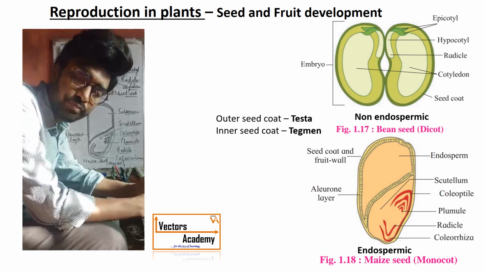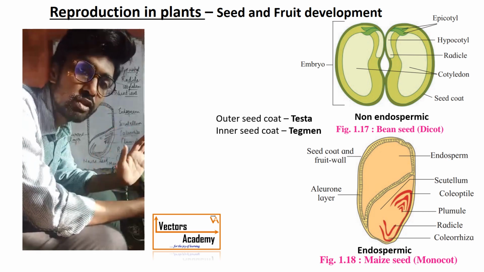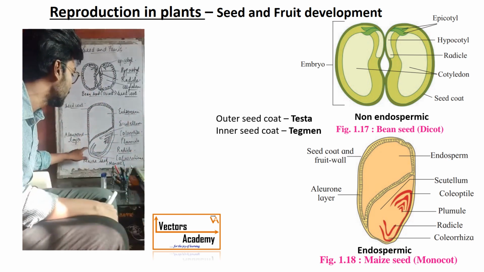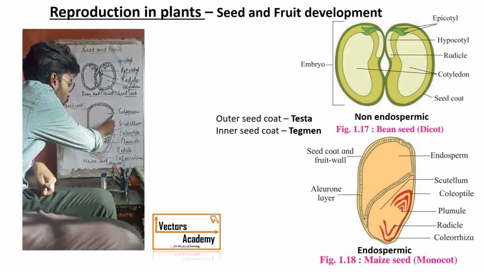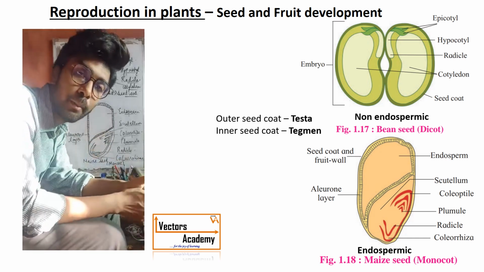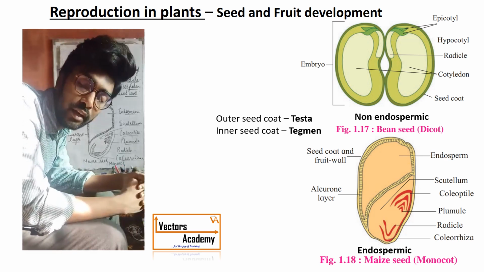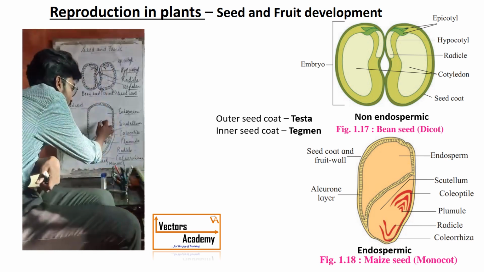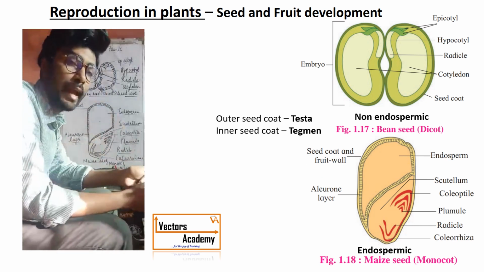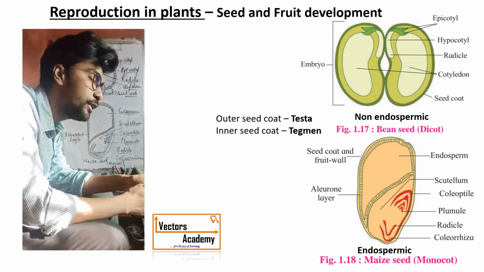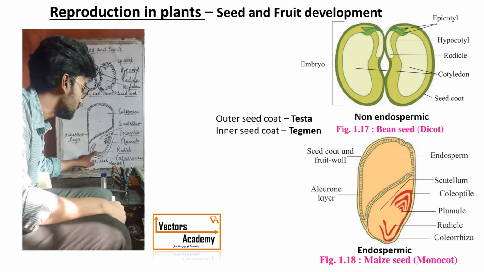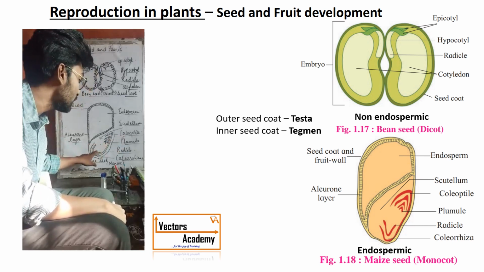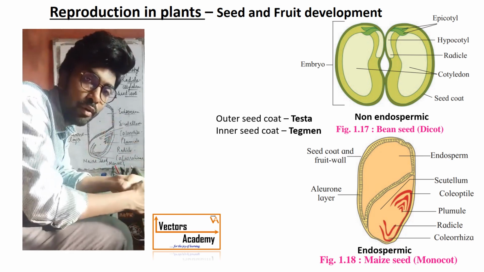Let's talk about the endospermic seed, which contains the endosperm. The maize seed contains an outermost protective covering made up of protein, which is the aleurone layer. This aleurone layer divides the maize seed into two parts: one is called the endosperm and the second is the embryo. The embryo contains a radicle and the plumule. The plumule is surrounded by the coleoptile and the radicle is surrounded by the coleorhiza.